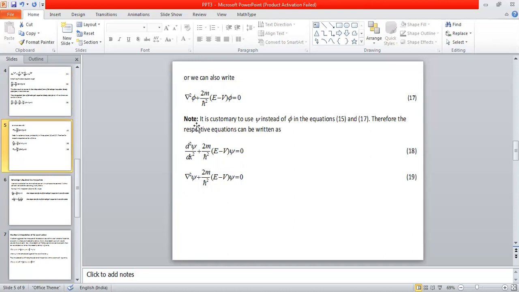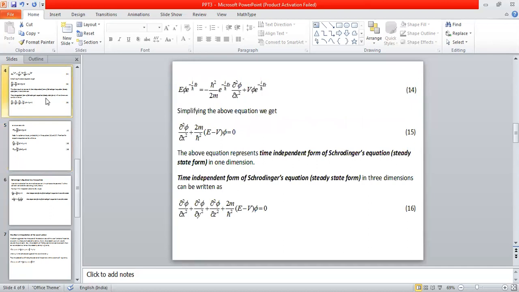The note is that in my previous equations, equation 17 and equation 15, I have used a symbol.